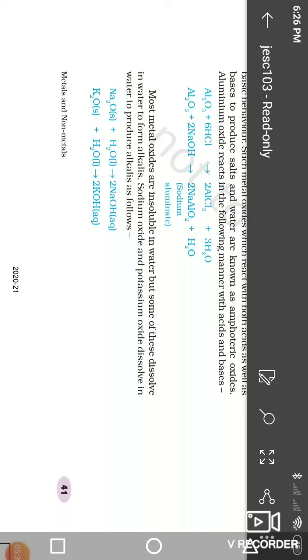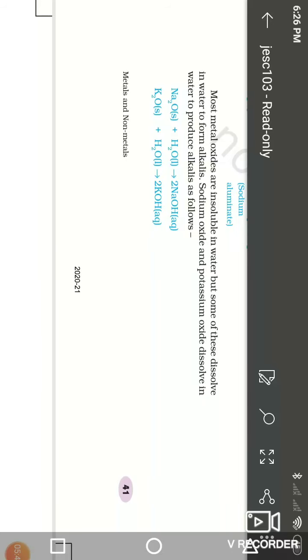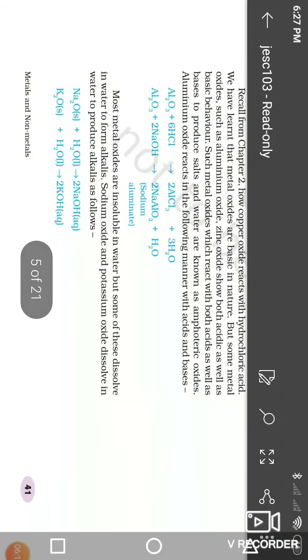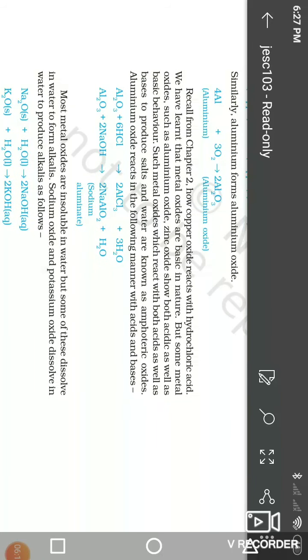Sodium does not react with kerosene, and the density of sodium is greater than kerosene. Hence it sinks in kerosene and avoids exposure to air. Hence it prevents accidents in the laboratory. So here we first studied the reaction of metals with oxygen and the formation of metallic oxides.